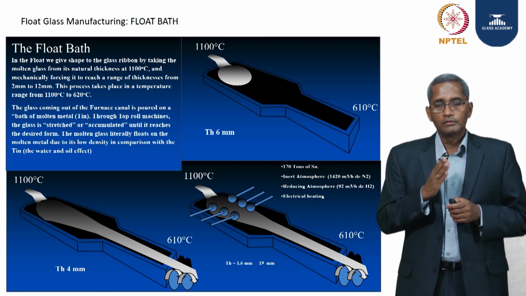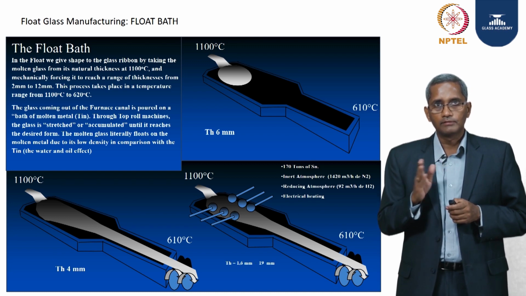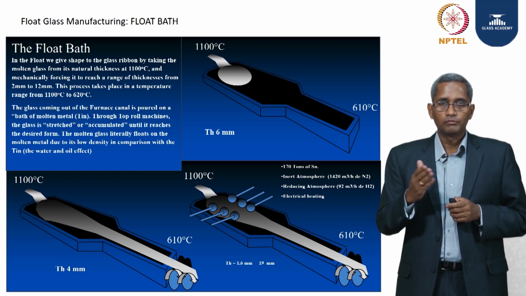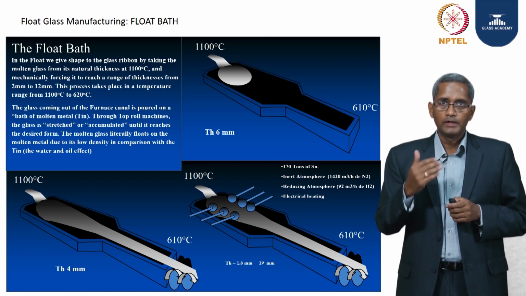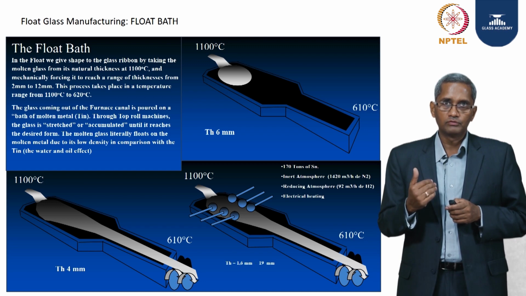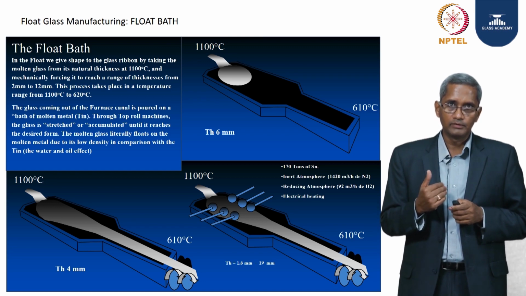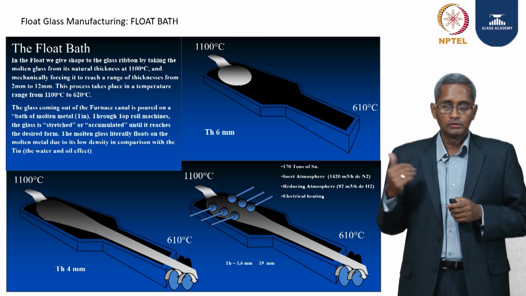And further, once the thickness is given, the glass is allowed to cool down. There are a few aerial coolers put downstream of the top rolls in order to help the glass reduce its temperature to about 610 degrees centigrade. At this temperature, the glass is taken onto the rollers.